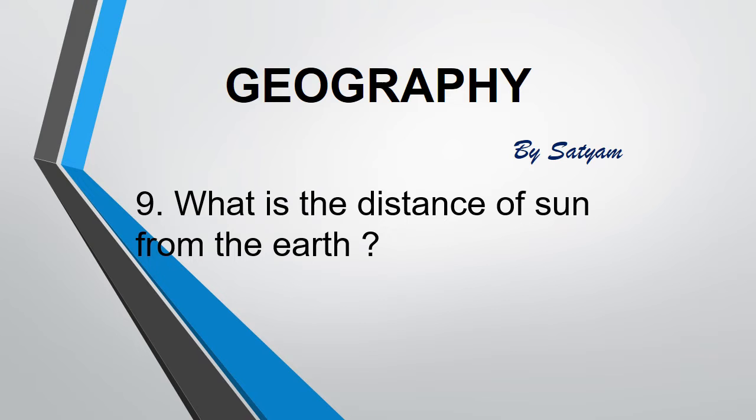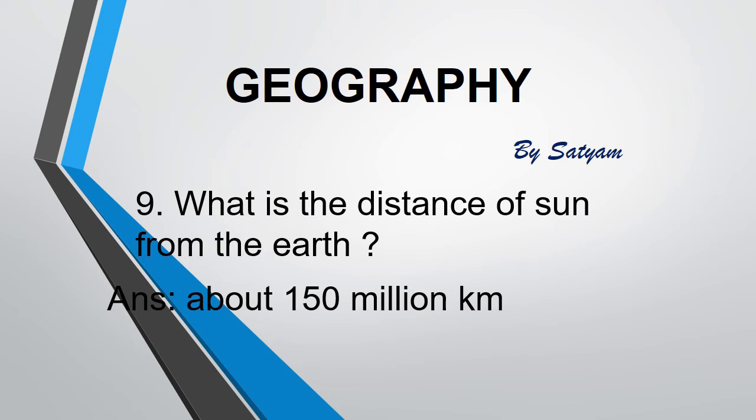Next question is: what is the distance of the sun from the earth? The answer is about 150 million kilometers. Do you know? Light travels at speed of 3 lakh kilometers per second. Even with this speed, the sunlight takes about 8 minutes 20 seconds to reach the earth.